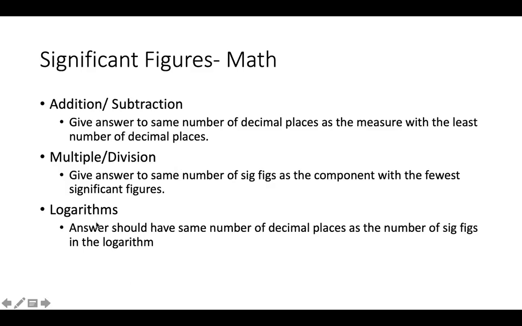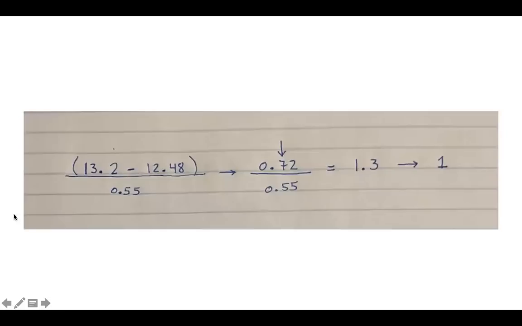And then here's your rule for logarithm. Your answer should have the same number of decimal places as the number of sig figs in the logarithm. So when you take the logarithm of x, your answer should have the same number of decimal places as significant figures in that value of x. That's maybe, again, something that I'd write down on my sheet in case you see it, but that's not really something that comes up often in this class.